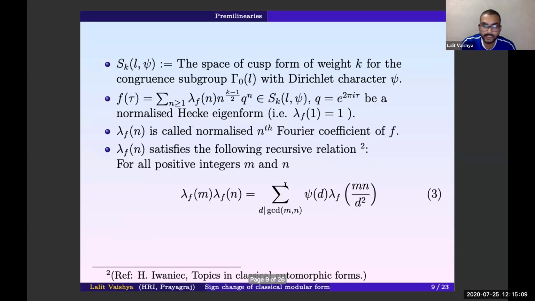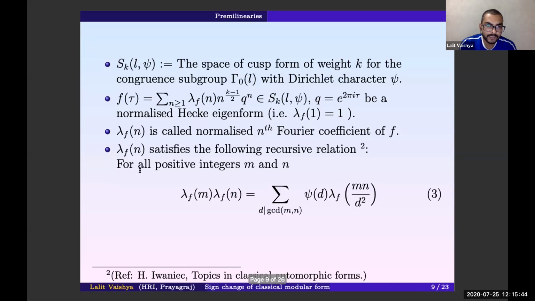Now we'll start with a little bit about modular forms. Let S_k(L, psi) denote the space of cusp forms of weight k for the congruence subgroup Gamma_0(L) with Dirichlet character psi, and f a normalized Hecke eigenform in this space with this Fourier expansion. Normalized means lambda_f(1) is 1, and we call lambda_f(n) the nth normalized Fourier coefficient of f.